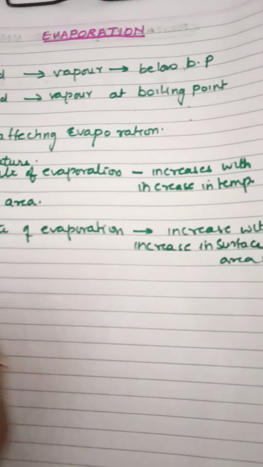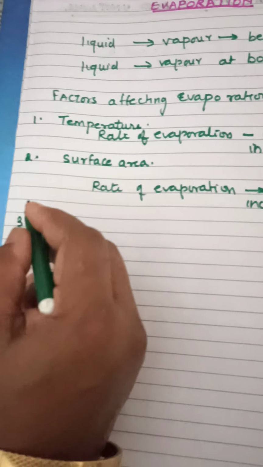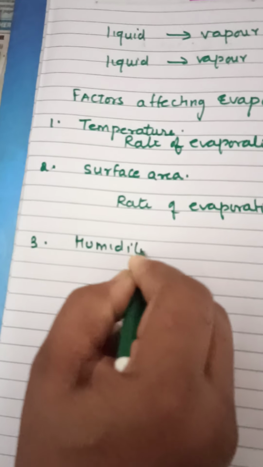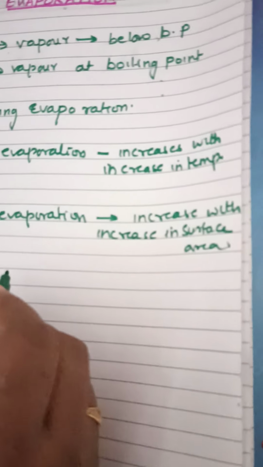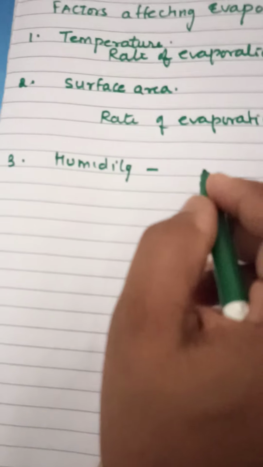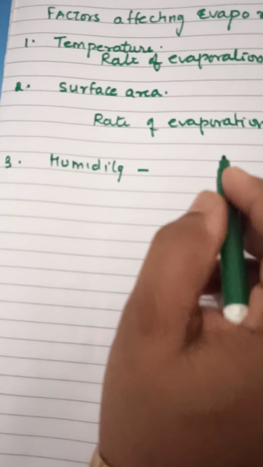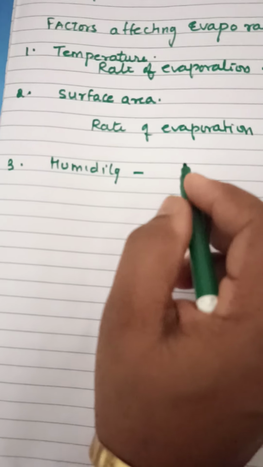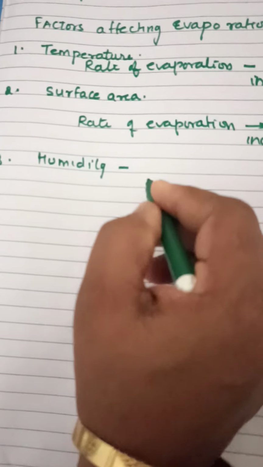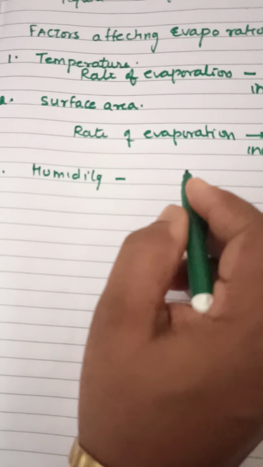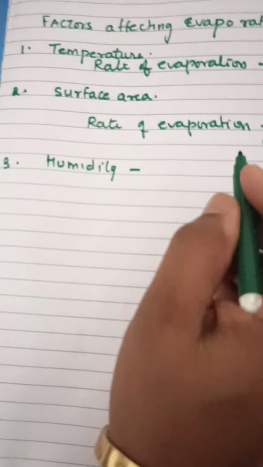Now, what is the third factor? The third factor is humidity. What is humidity? Humidity of the air tells us about the degree of dampness, how much water vapor is present in the air. When the humidity of the air is low, the rate of evaporation is high and water evaporates more readily.